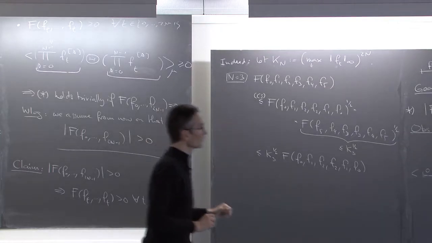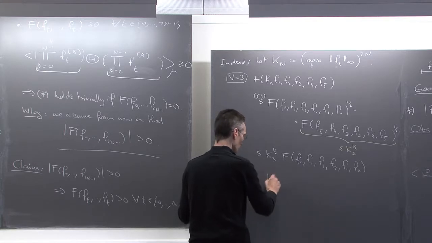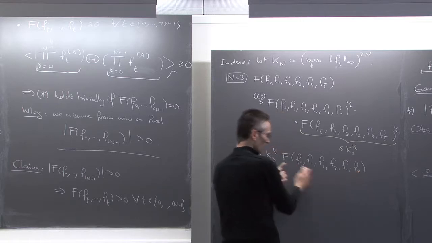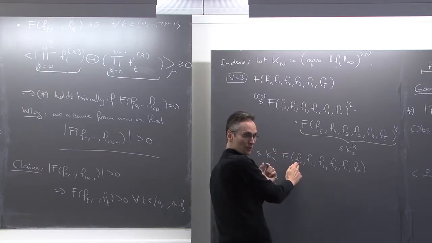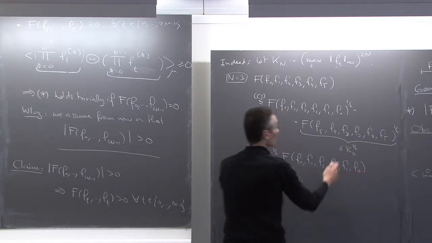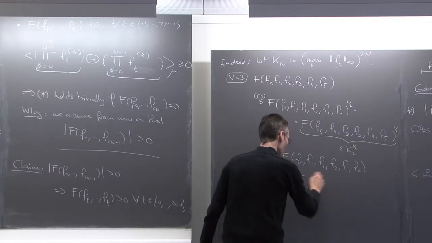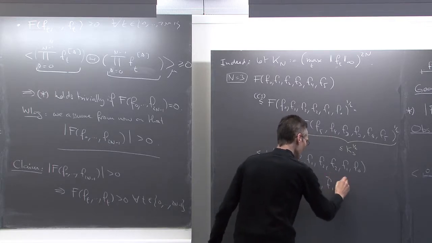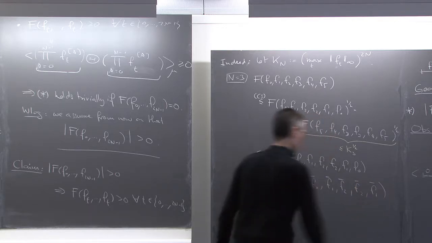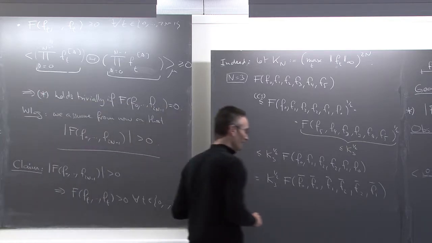So I've used Cauchy-Schwarz. Now let's try to use this cyclicity property. So this is equal, the K3 to the 1/2 is still there, and what I will do is I want to bring this f0 next to the other f0. So if I do that, I'm applying it once, so I get bars everywhere. Not that it matters much. f0 bar, f0 bar, f1 bar, f2 bar, f2 bar, f1 bar. Not done much. Now I iterate.